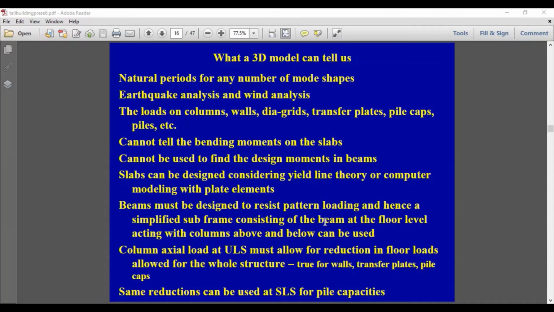But you can use some of the results from the 3D model when you are designing the columns, because columns will be subjected to axial load plus bending moment. So these bending moments can be obtained from the 3D model. So beams and slabs we design separately, but almost all the other elements can be designed by using the 3D model. Any questions on that?